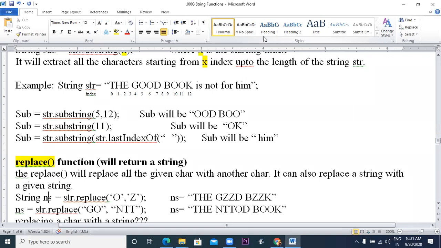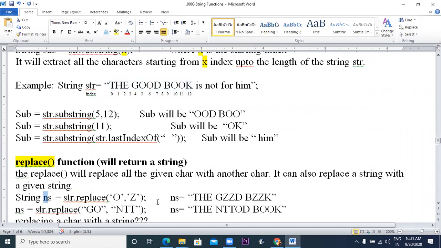Just go through it. Why am I not using str itself? Because if I write str, the str string will be modified. So I do not want this string to modify itself, but it will remain the same, and the modified string will be stored into a new string ns.